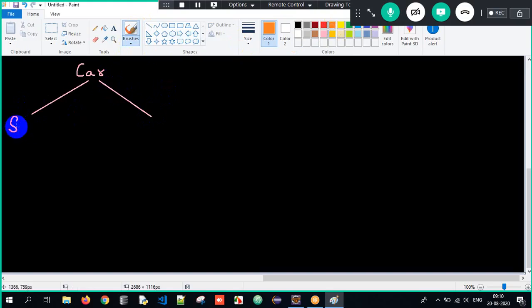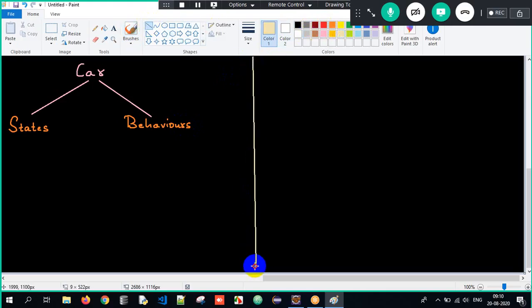So when I consider car as an object, it will definitely have certain states and certain behaviors. We are supposed to understand what the states and behaviors of a car are. Let me explain it to you with a beautiful example.